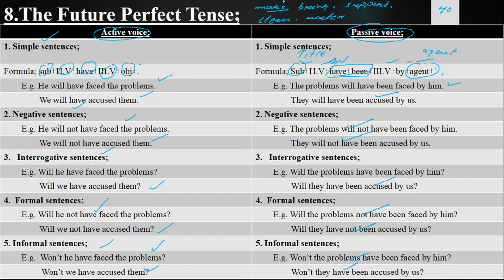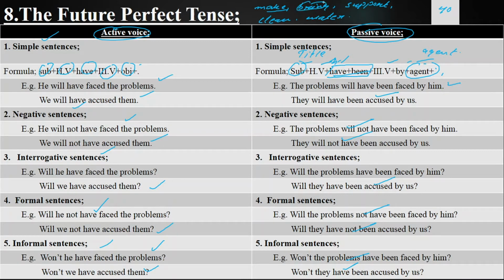Sentences have been made by me. Sentences have not been made by me. Have sentences been made by me? Have sentences not been made by me? Haven't sentences been made by me? Sentences had been made by me. Sentences had not been made by me. Had sentences been made by me? Had sentences not been made by me? Hadn't sentences been made by me? Sentences will have been made by me. Sentences will not have been made by me. Will sentences have been made by me? Will sentences not have been made by me? Won't sentences have been made by me?